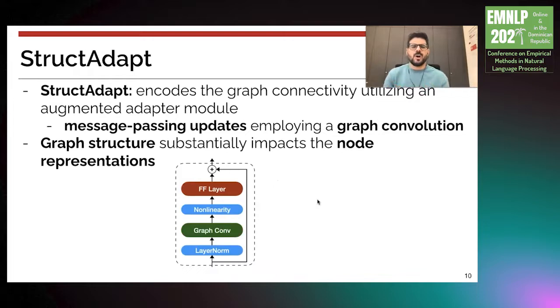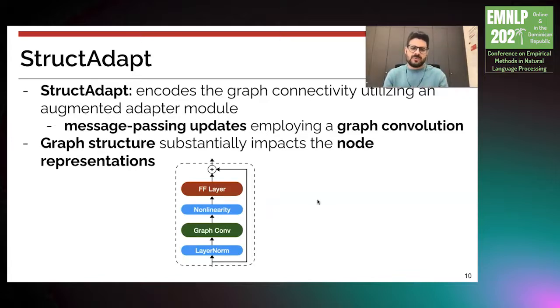So in this work, we proposed a new adapter model called StructAdapt, where we encode the graph connectivity utilizing an augmented adapter model. And for that, we use a graph convolution in order to learn node representations based on message passing between nodes in the graph.